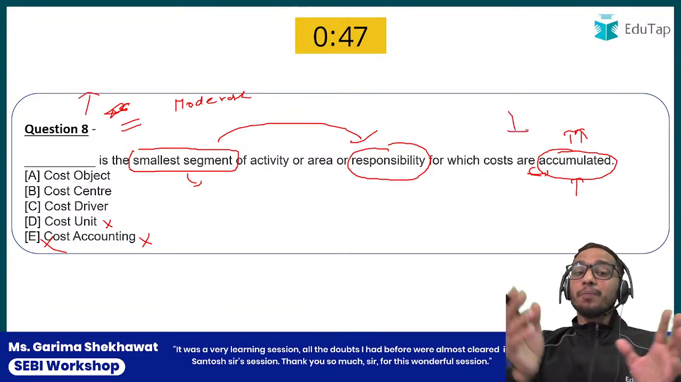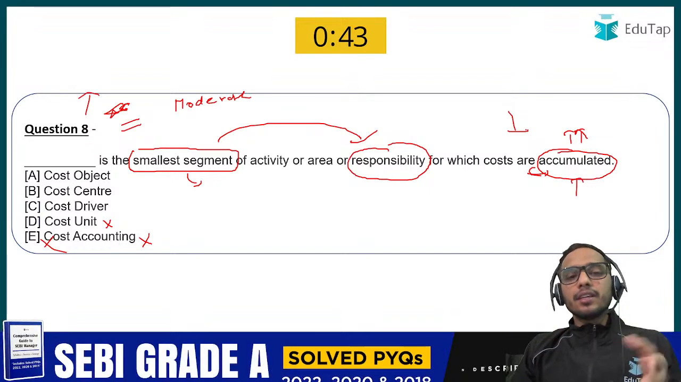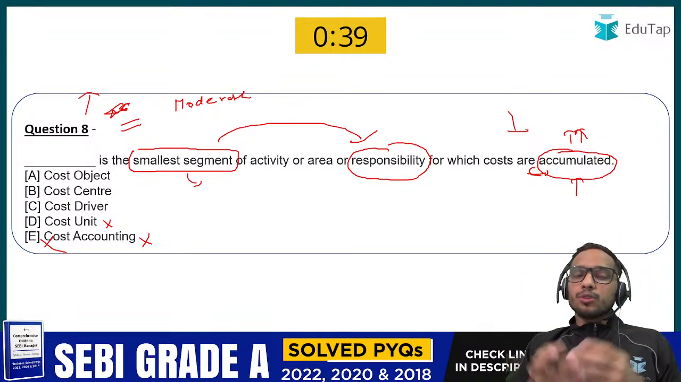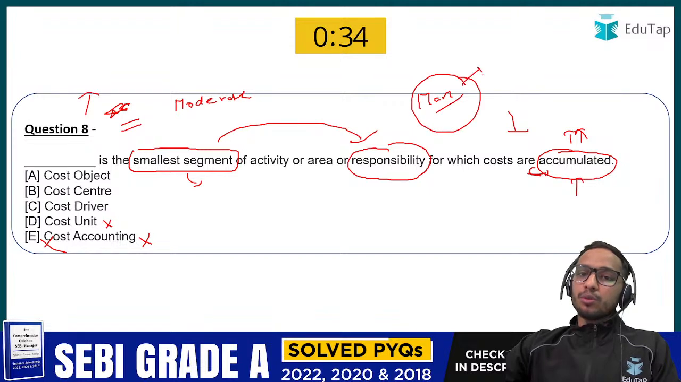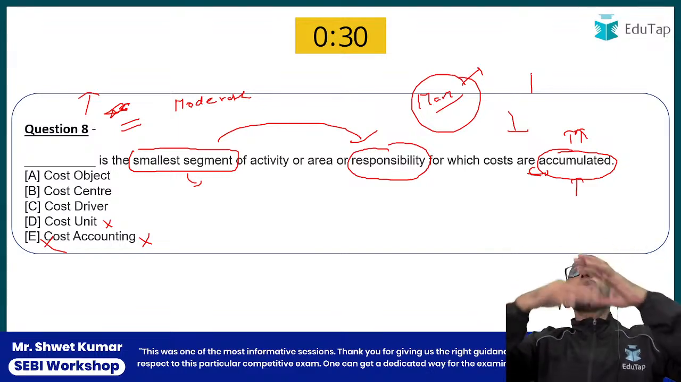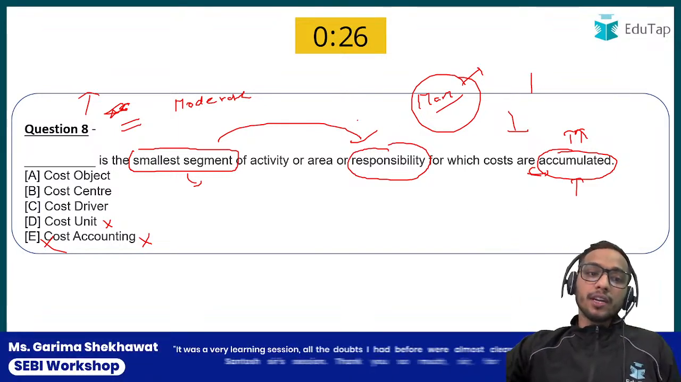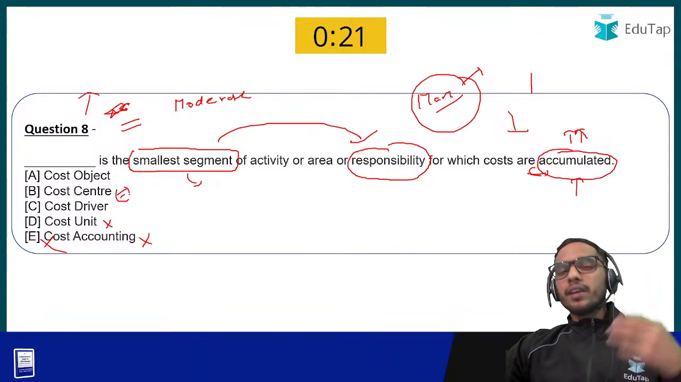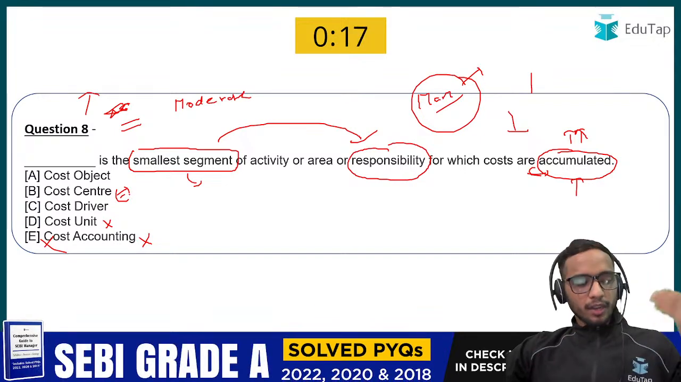The smallest segment of any activities or area or responsibility centers. So like we have the marketing department, isn't it? So marketing responsibility is given to a particular department. So you are accumulating all the costs related to the marketing in a particular department. That department we call cost center, isn't it? Chalo, let's briefly understand the difference between cost object, cost center, cost driver, cost unit as well, so that you have clarity on this.